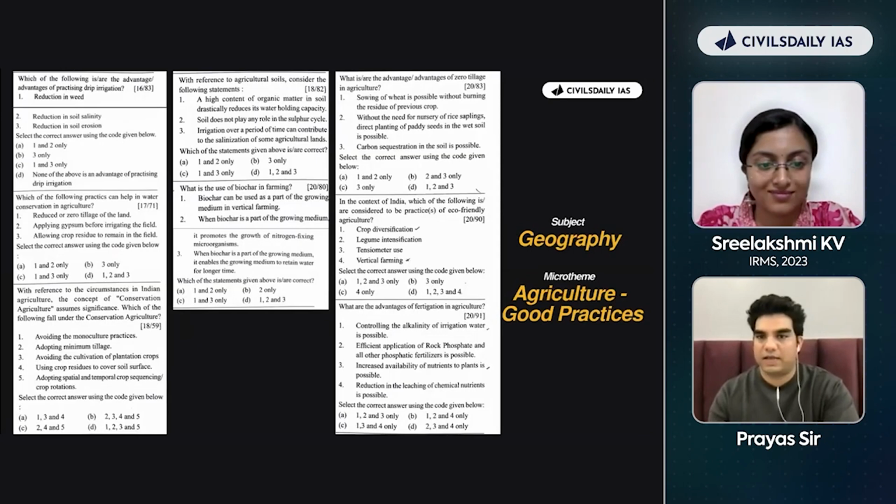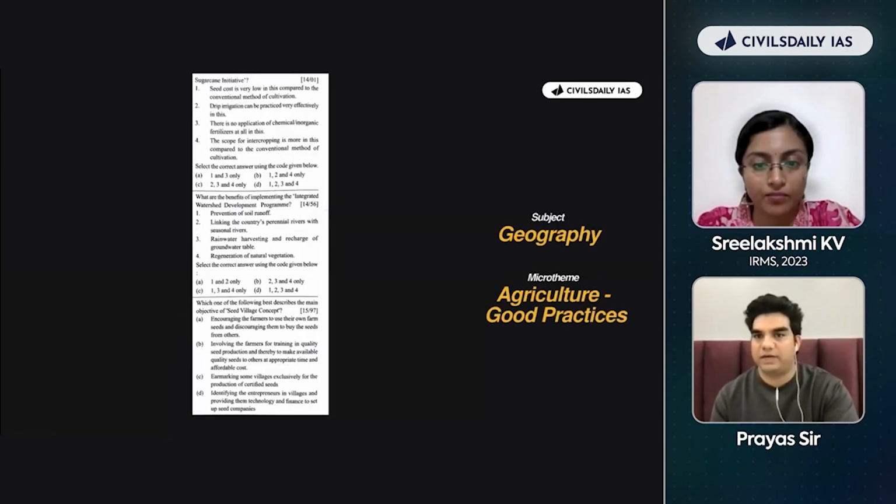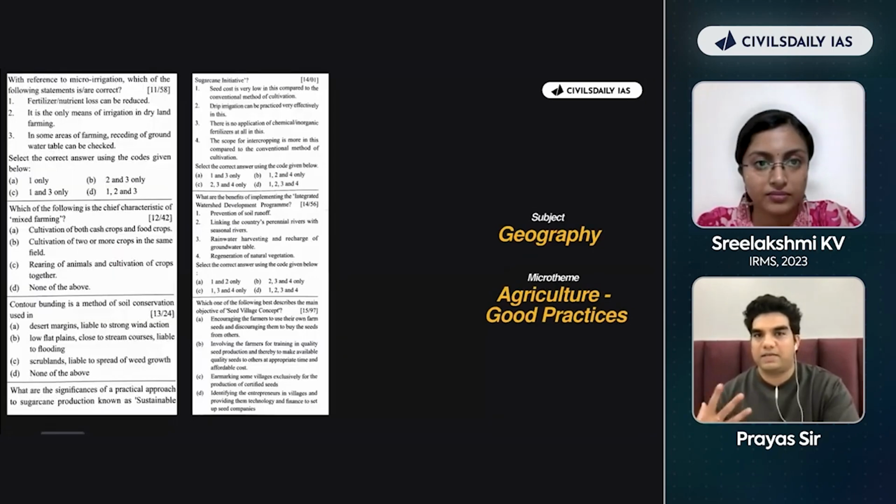Again, this is agriculture good practice. Look at the agriculture micro themes. How many times it has been repeating. How many of you have not yet studied agriculture? Can someone say yes or no? If you are three or four months into preparation, just write yes or no. Look at these. Then how are you expecting your prelims to go well? Look at the number of questions they have been asking in agriculture, right?